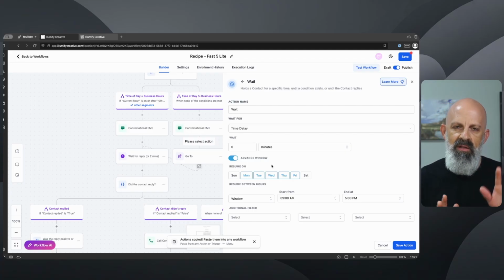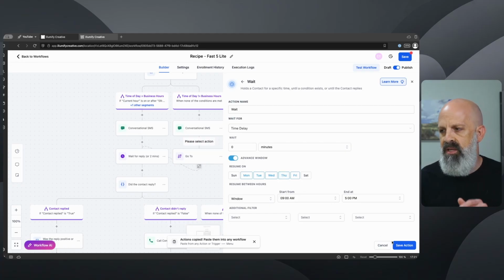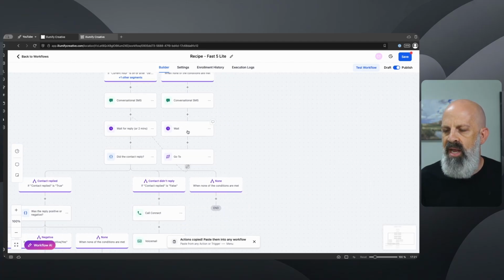Again, my other video that I referenced goes into more detail on how to set that up in the way that I prefer to set that up. But just real quick to let you know that typically this is what you would do: you would just add in a wait action, click the advanced window, and then just set this to be normal business hours, which by default, that's what it is. Save action, and then you have a wait action here that will wait until it's normal business hours to continue on down the workflow.